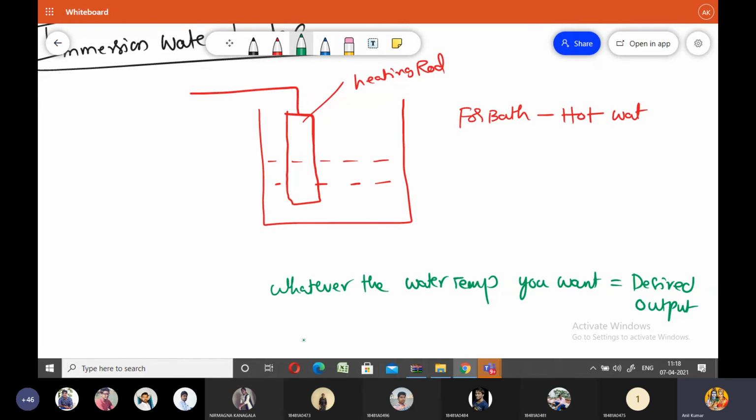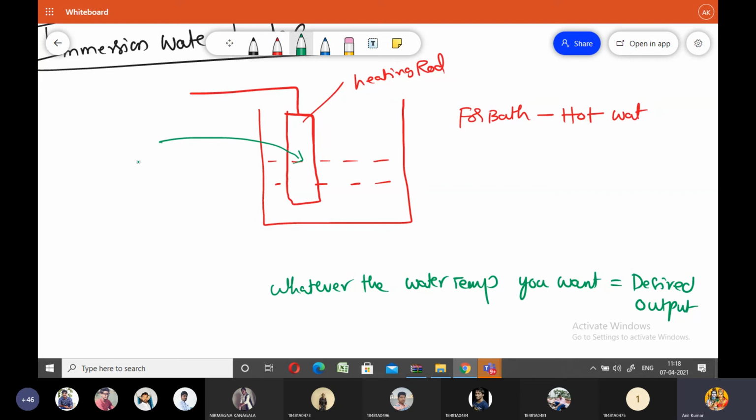Whatever temperature you want, that particular value is the desired output. Does this particular heating rod know your desired output? Does the heating rod know how much temperature you want, how hot you want the water?